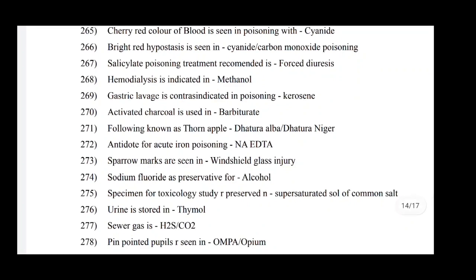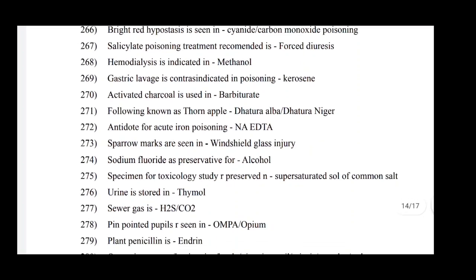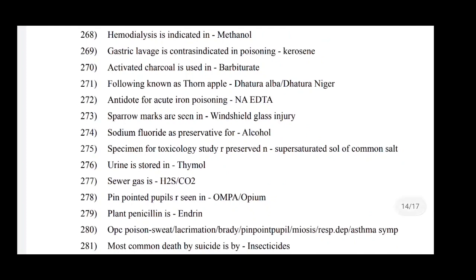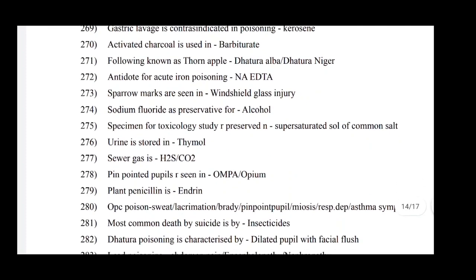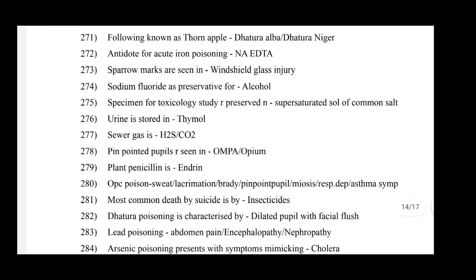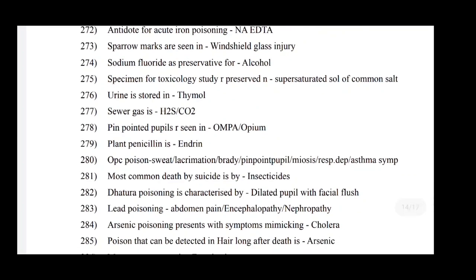Salicylate poisoning treatment recommended is forced diuresis. Hemodialysis is indicated in methanol. Gastric lavage is contraindicated in kerosene poisoning. Activated charcoal is used in barbiturate. The following are known as thorn apple: Datura alba, Datura niger. Antidote for acute iron poisoning is desferrioxamine. Sparrow marks are seen in windshield glass injury. Sodium chloride is used as preservative for alcohol.